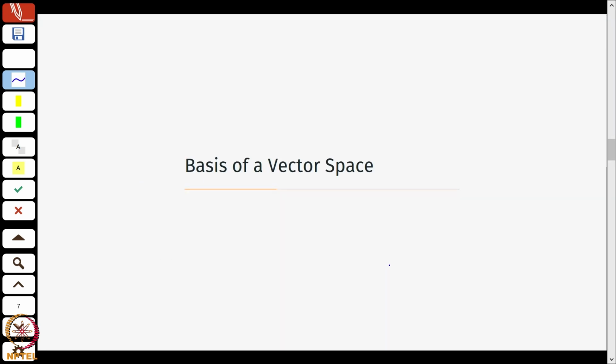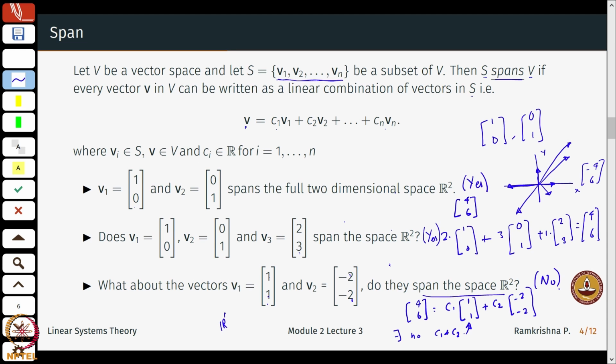So, this leads to something called a basis of a vector space. Something doesn't fit here well. Here I have these 2 vectors that span R2. I can say these 3 vectors also span R2, and if I write one more vector V4, say (1, 1) for example, this will also span R2 and so on. However, if I add another vector here, say (-20, -20), this may not span R2.